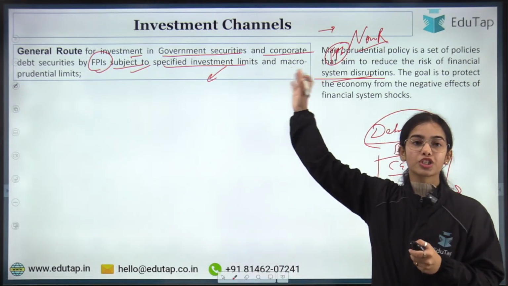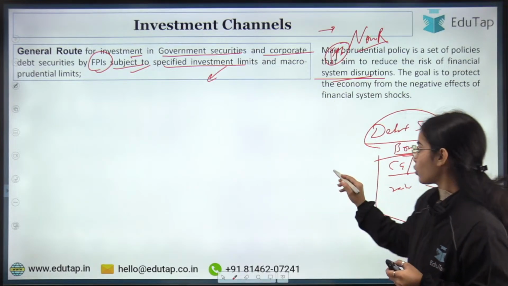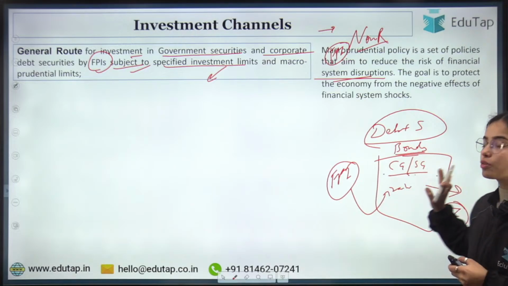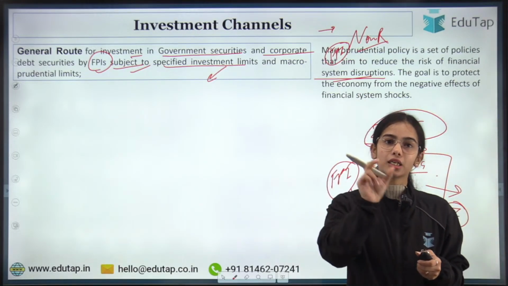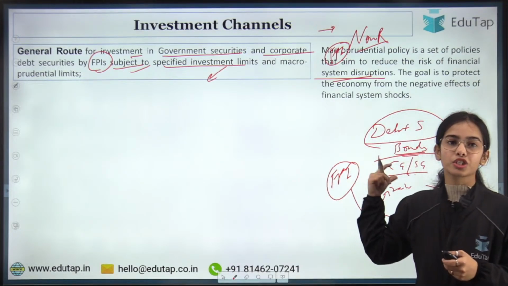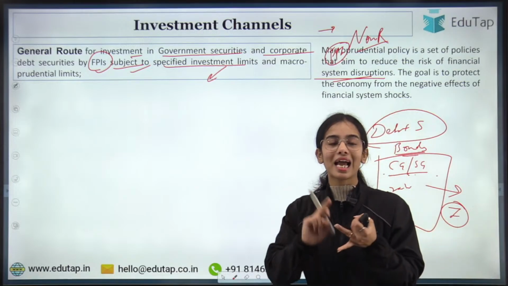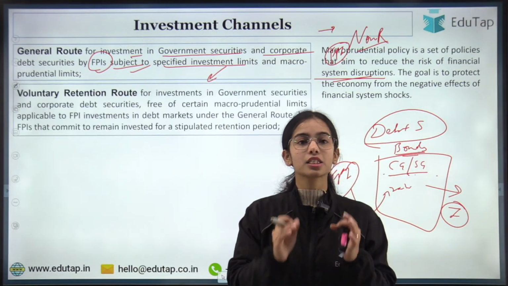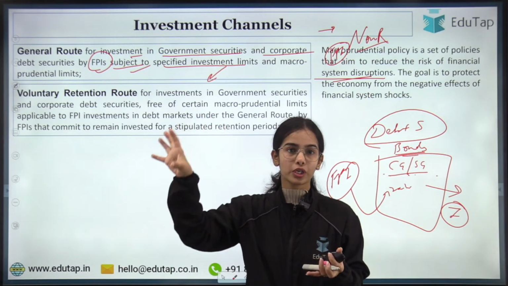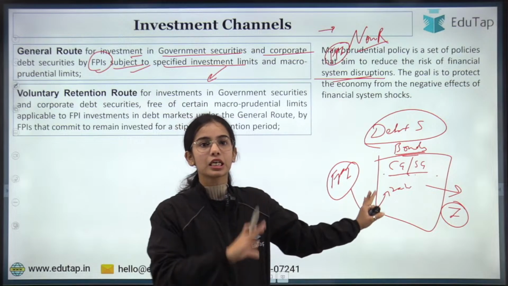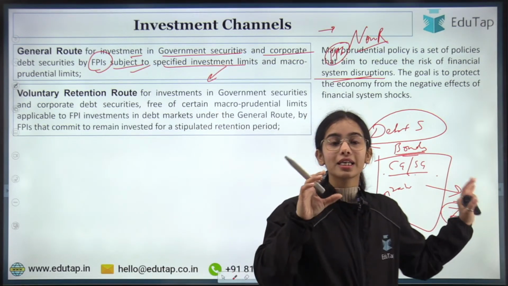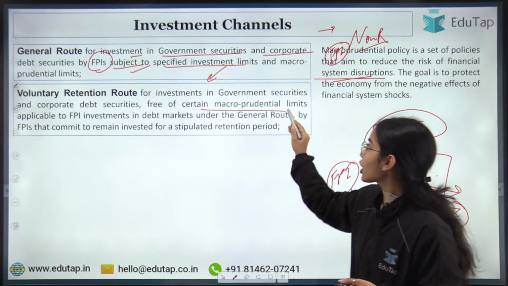Through the general route, the foreign portfolio investors can invest in the central government securities, in the state government securities, or in the corporate debt securities, but there are investment limits and macroprudential limits. Then there is the voluntary retention route. Under the voluntary retention route, the foreign portfolio investors invest in these debt securities, but they are free from certain macroprudential limits.